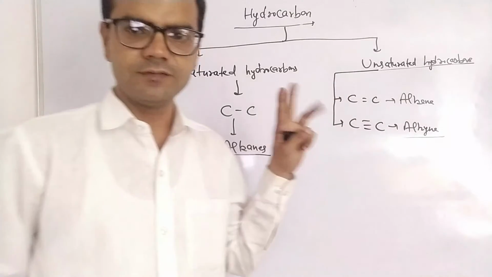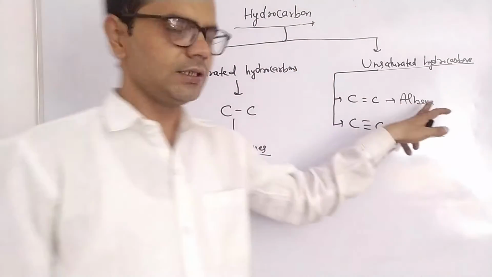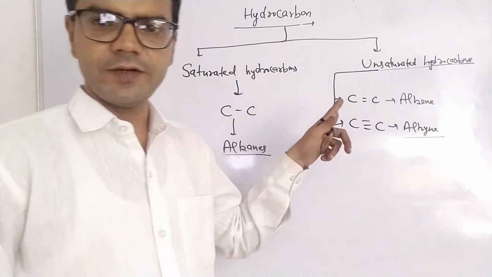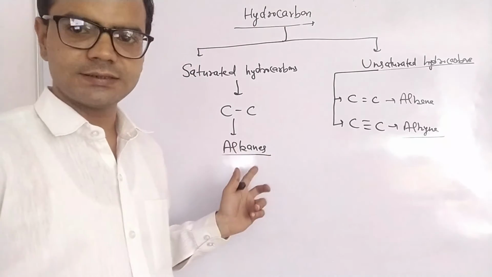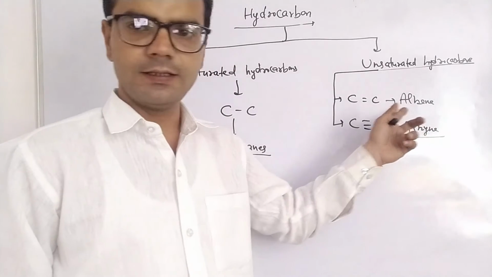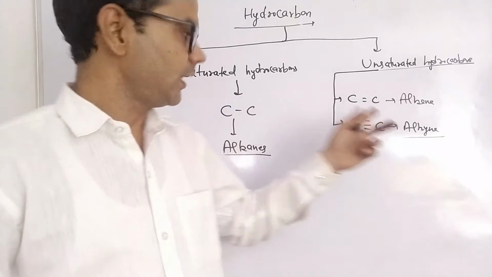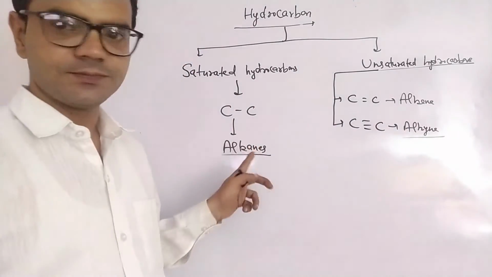So basically we have three types of hydrocarbons: alkane, alkene and alkyne. They are identified by the nature of the bond. If carbon-carbon single bond, that is alkane. If carbon-carbon double bond, that is alkene, and if carbon-carbon triple bond, that is alkyne. They have a general formula also. So first we are going to discuss alkane.